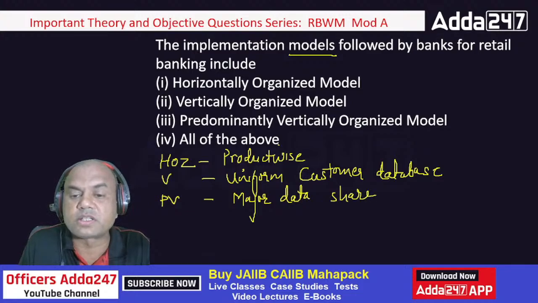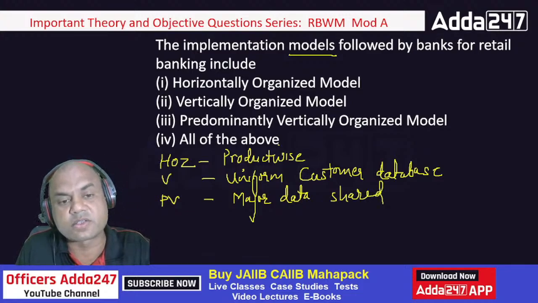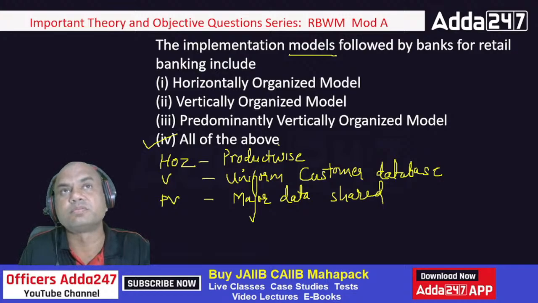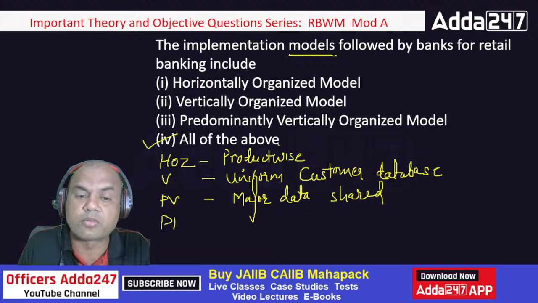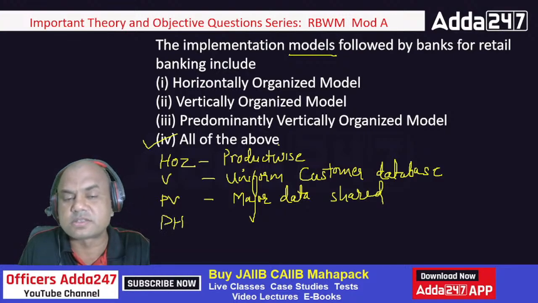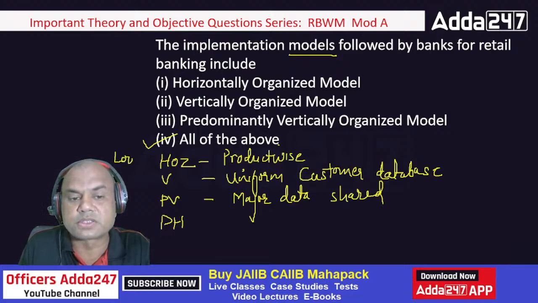Okay. So which are the models followed? The correct answer over here is 4, all of the above. All the models are followed. There is one more which is not mentioned over here, that is known as PH, predominantly horizontal. Horizontal is always at the lowest level. We should never follow this model now.